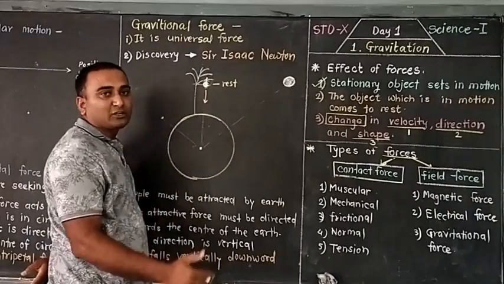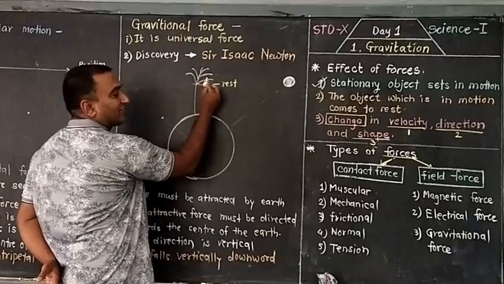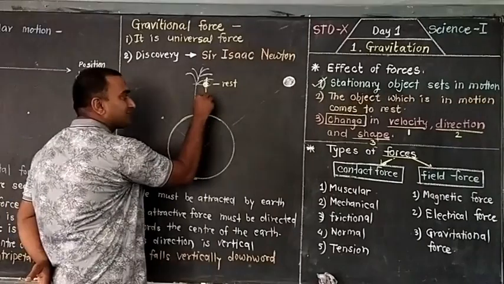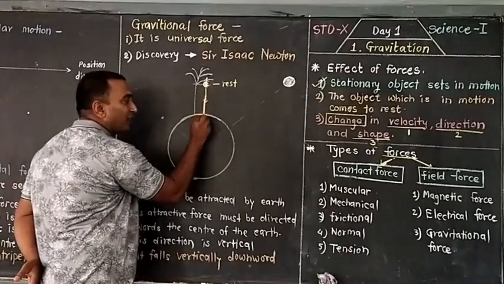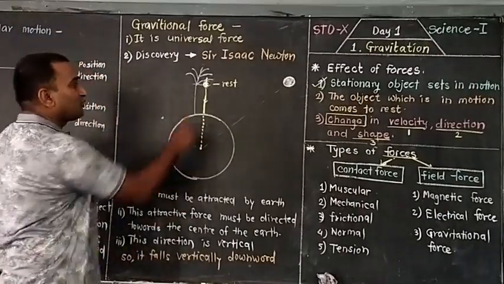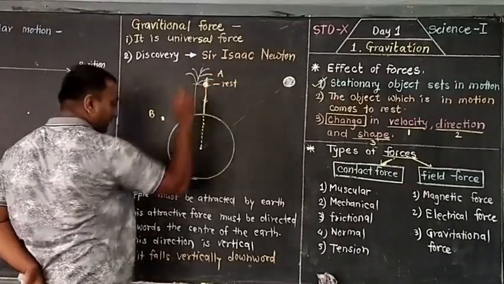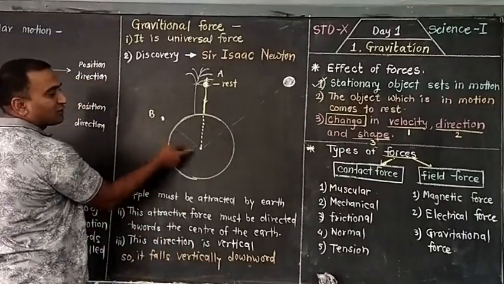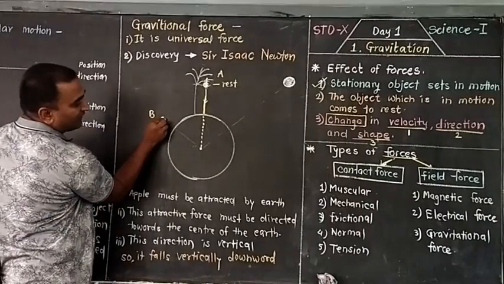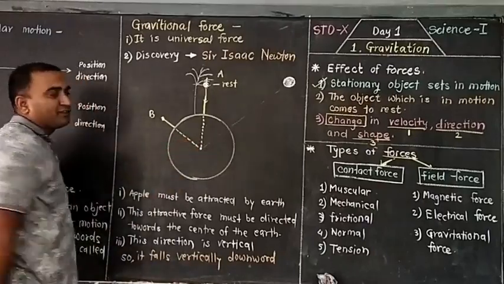He reached the conclusion that the earth is exerting force on this object towards itself, and so the apple is falling down. And as the apple falls on the ground, if you extend this line downward, it reaches the center. Not only the apple, any other object. Suppose this is object B. This condition is A. Definitely there is a force of attraction between the earth and object B, and it is also attracted by the earth. If you extend this line, it will reach the center of the earth.